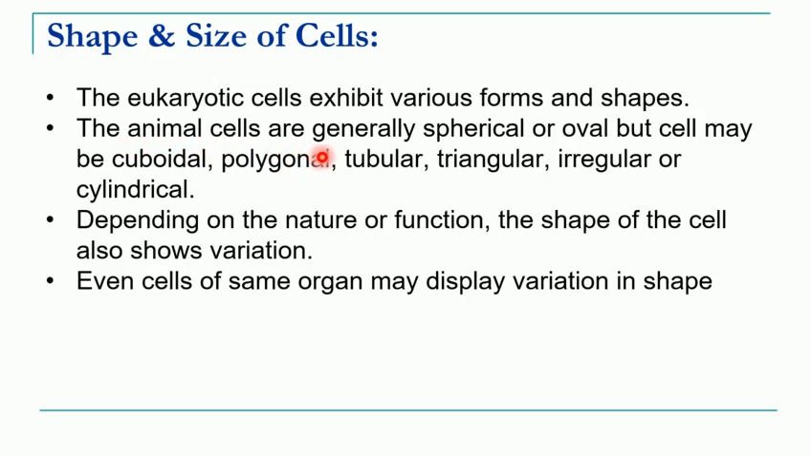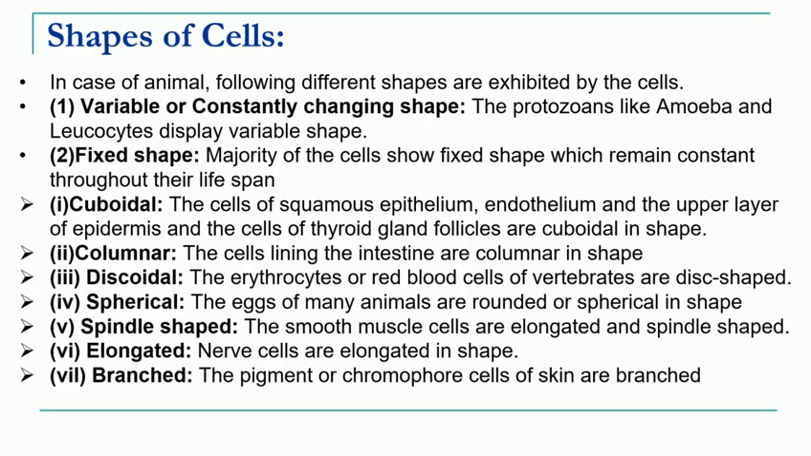Animal cells, if we see their shape, can be spherical or oval. Sometimes they can be cuboidal, polygonal, tubular, triangular, irregular or cylindrical in shape. So there are various shapes of cells. Depending on the function of the cell, the shape of the cell also shows variation. Even within the same organ, you may have variation in the shape of the cells. So what are the different shapes of the cells? In case of animals, the following shapes are exhibited.